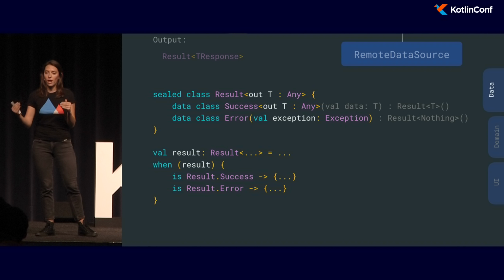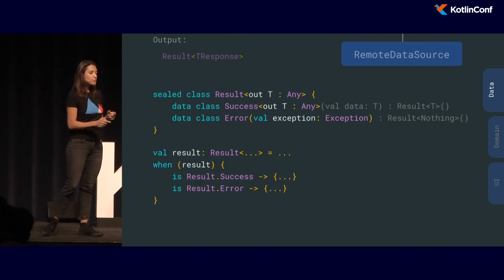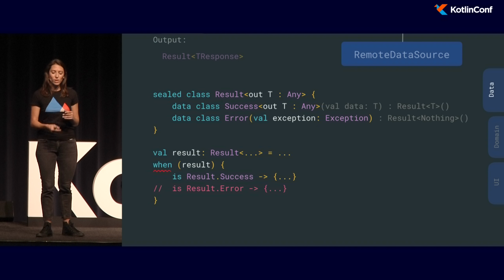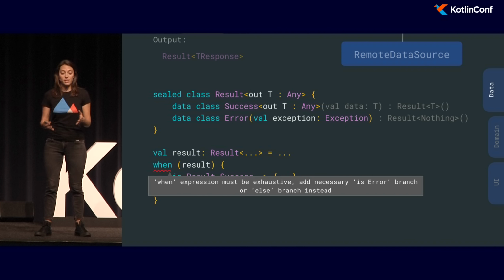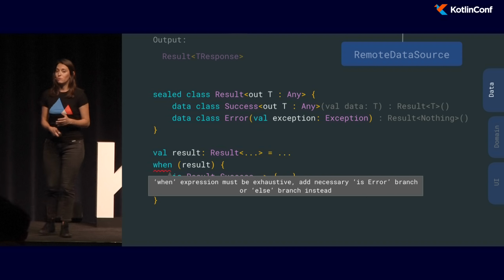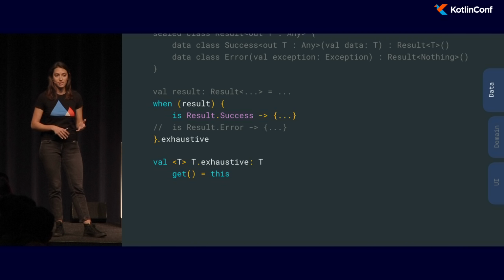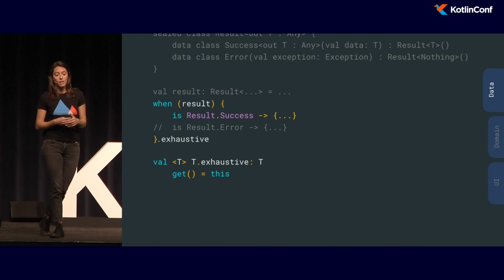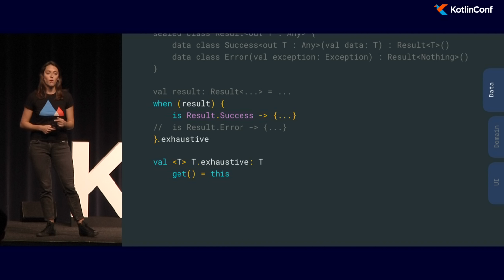So we were checking, OK, what should happen in case a result is successful, and what should happen in case of error. But because we wanted to make sure that we're always handling this, in case we're not handling the error case, we wanted the compiler to tell us that we had an error. So something like, the when expression must be exhaustive. Well, in Kotlin, when is only exhaustive when it's treated as an expression. So this is what we did. We treated when as an exhaustive. So we actually just created an extension property to it, and then we just return it. Like this, the compiler will really force us to handle all possible branches on the when.